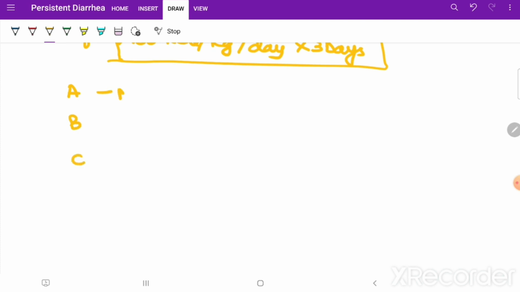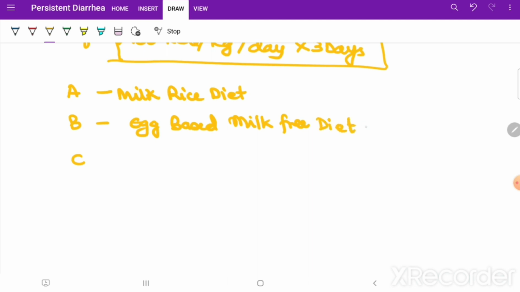Now till now you must have understood what is A, what is B and what is C. A is a milk rice diet. We have discussed, right? Milk rice diet is A. Plan B is an egg based, milk free diet, cereal based, with ragi and sugar you can give. And then plan C is a chicken based diet.